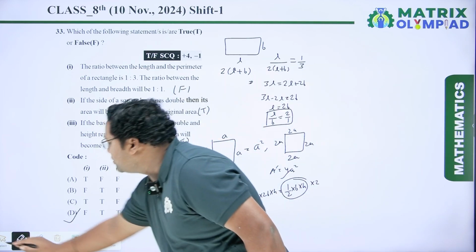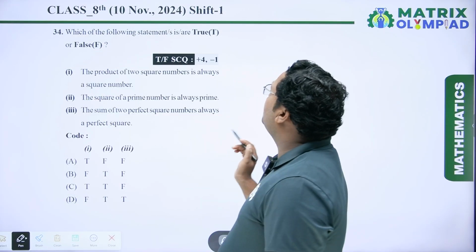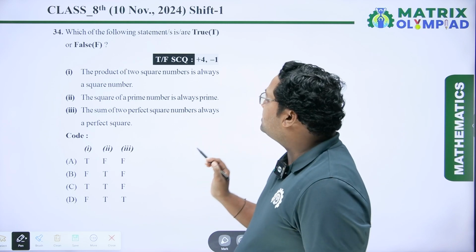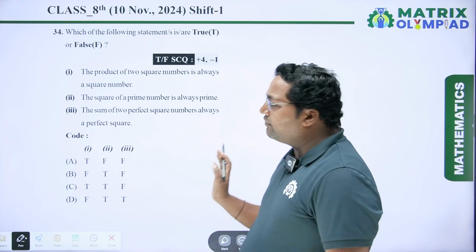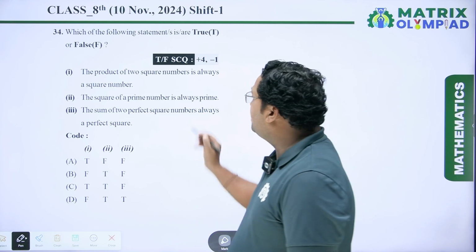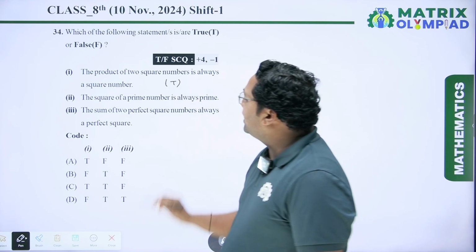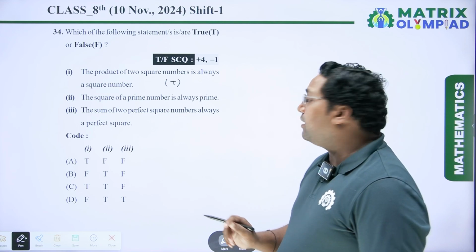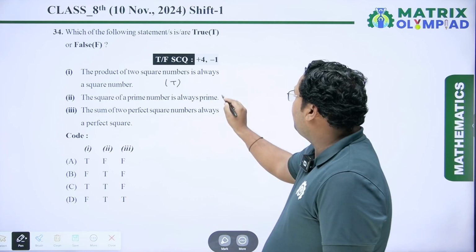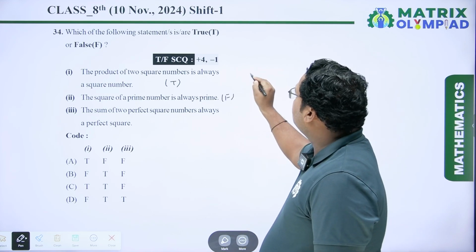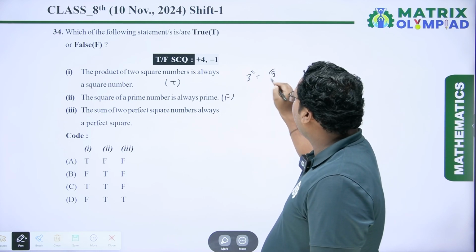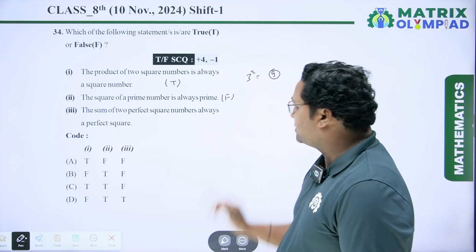Now coming to the next question, which of the following statements are true or false? First statement is the product of two square numbers is always a square number. Yes, it is a true statement. Next is the square of a prime number is always a prime number. It is a false statement because 3 is a prime number and 3 square is 9, and 9 is not a prime number. So it is a false statement.